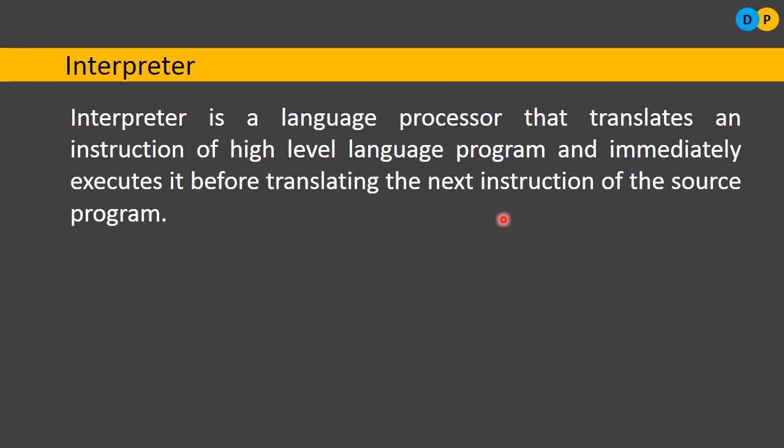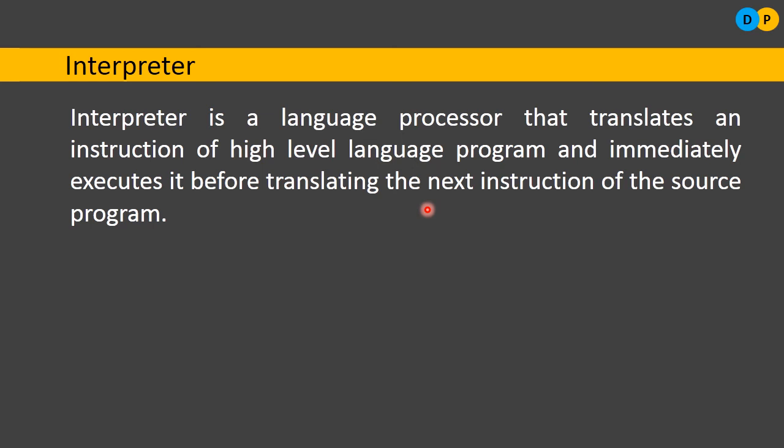So why have we referred to it as immediately executes? The reason is the compiler will consider the entire set of instructions in a program, and then it needs to convert them, so it takes a lot of time. But the interpreter goes through each line of instructions at once, so the translation takes place at a faster rate. That's why we have coined the term immediate execution: it immediately executes before translating the next instruction.